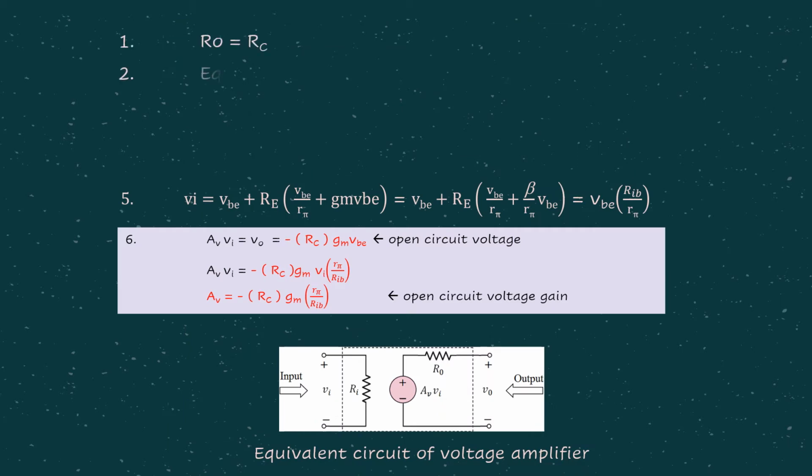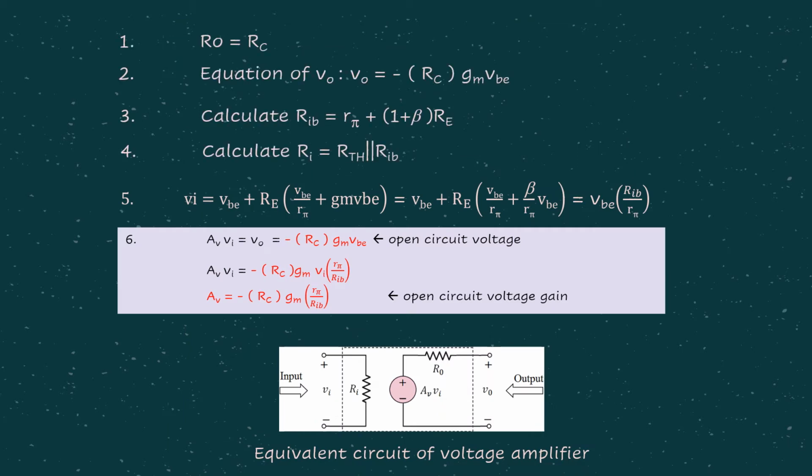So here, as can be seen, these are the suggested steps for us to solve for type 2, where we start with the RO value, and then we find VO, similar to type 1, but we have additional RIB here, which is given by r pi plus 1 plus beta RE. RIB is given by r pi plus 1 plus beta RE.